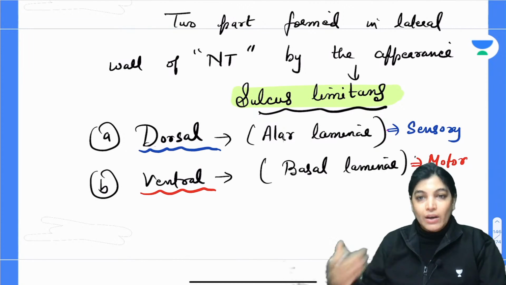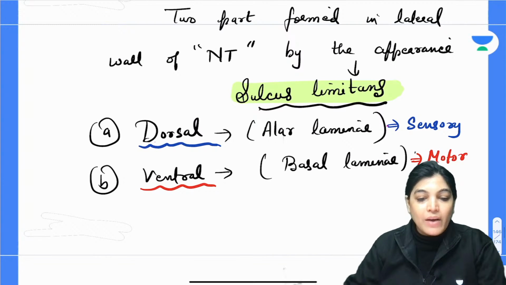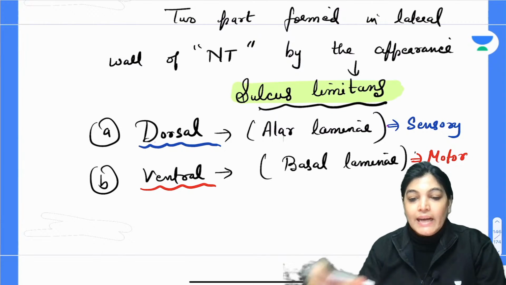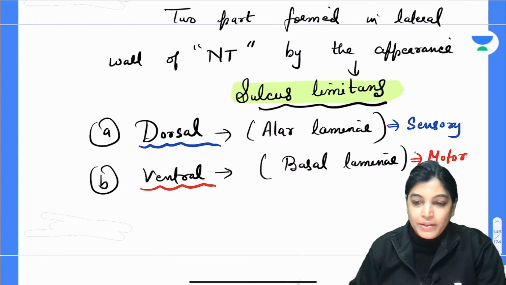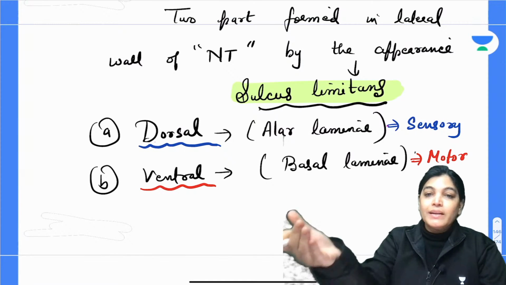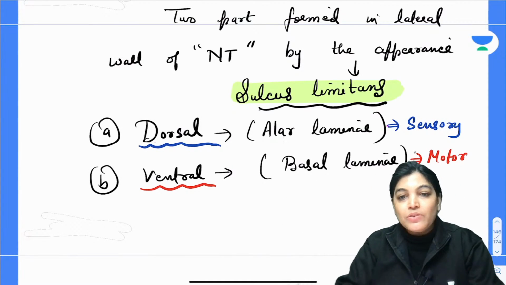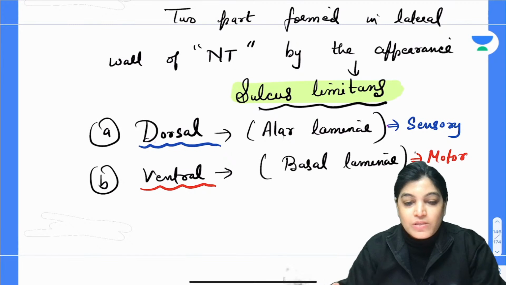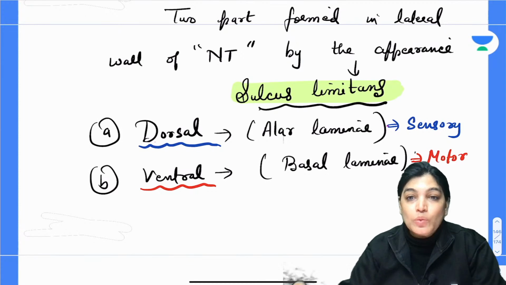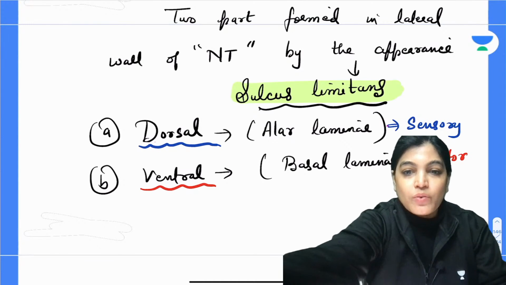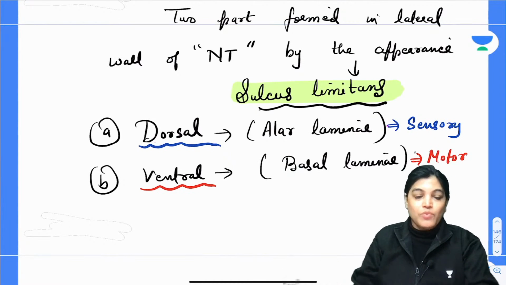Now, further development occurs, and with the further development, these cells will get arranged in functional components or columns in the lateral wall of the spinal cord. When we move from ventral to dorsal, that means from anterior to posterior, the arrangement of these cells will happen in the form of two functional components in each lamina. So together, how many functional components will be formed? Together it means 4 functional components are formed.